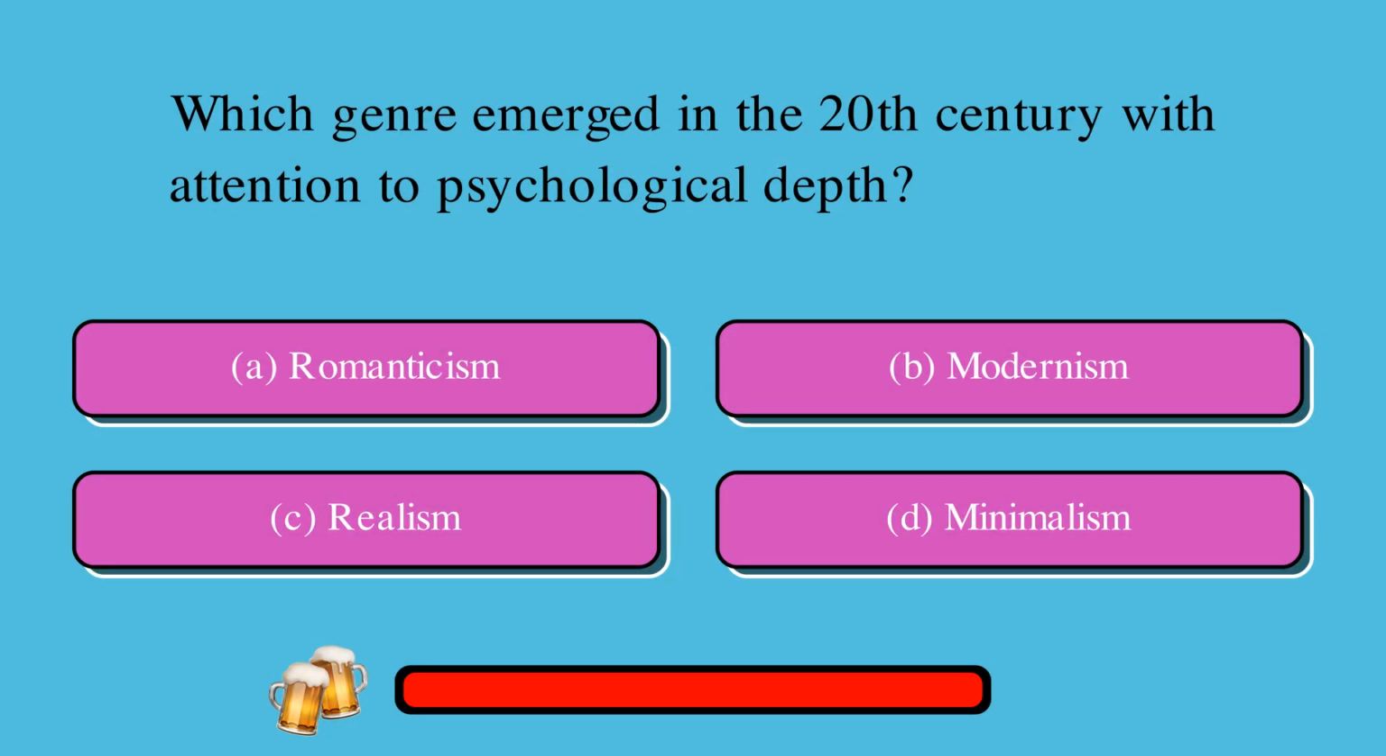Which genre emerged in the 20th century with attention to psychological depth? A. Romanticism, or B. Modernism, or C. Realism, or D. Minimalism? The correct answer is B. Modernism.